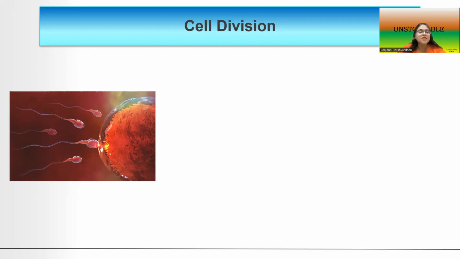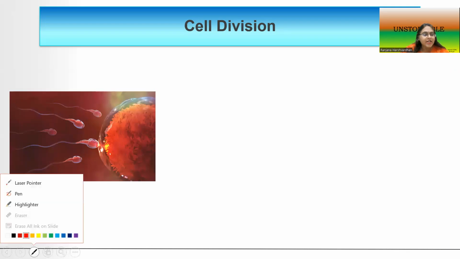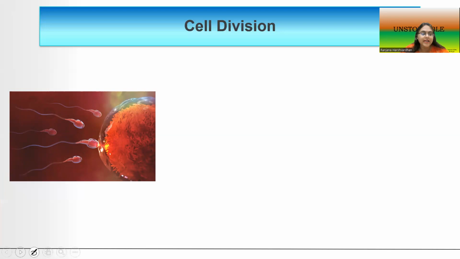Now, what is this picture in front of you signifying? It is trying to emphasize the fact that all living organisms, or all life on earth, actually began with a single cell, which was called the zygote, which had been formed as a result of the fusion between sperms and ova.